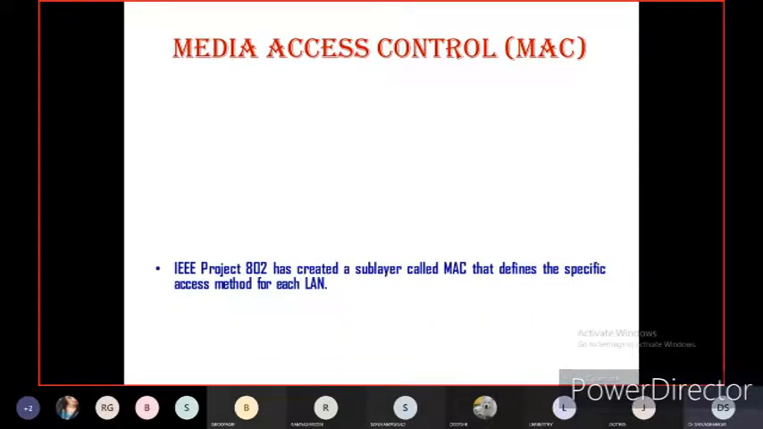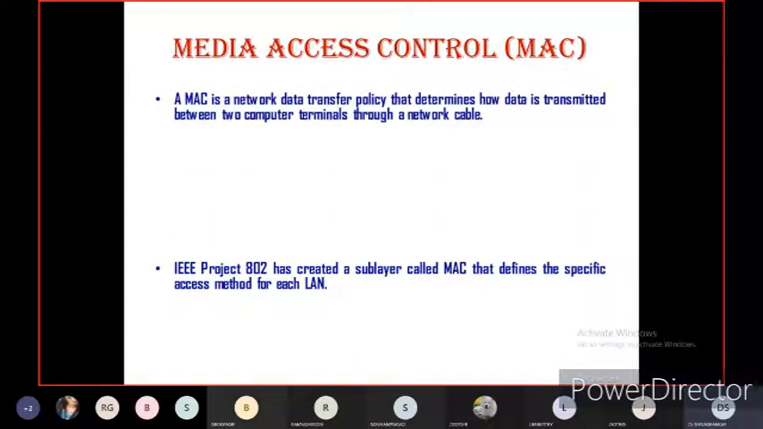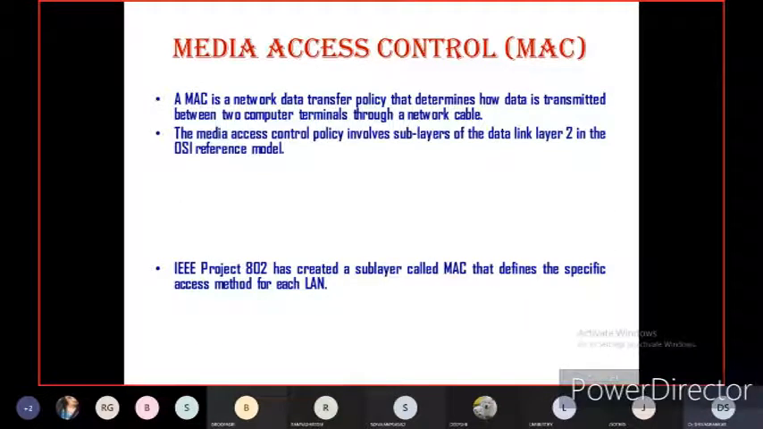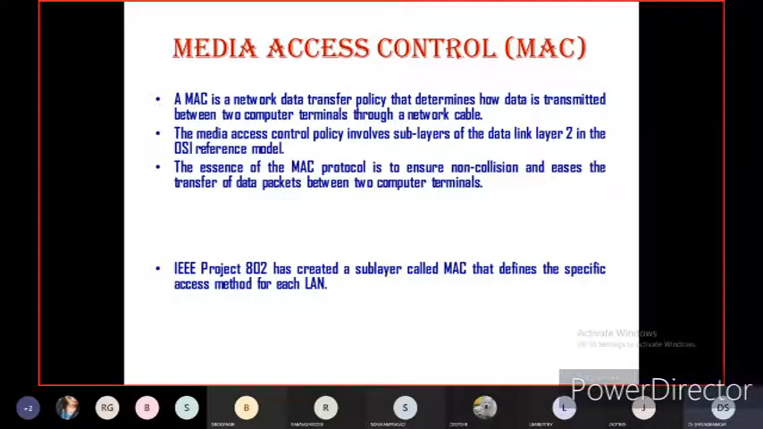Now let us see what the media access control protocol is. Media access control is a network data transfer policy that determines how data is transmitted between two computer terminals through a network cable. So the MAC protocol, as I told you, works with the physical layer: how to transmit the data between two systems or any number of systems using a network cable. The MAC policy involves a sublayer of the data link layer, layer 2, in the Open Systems Interconnection reference model.